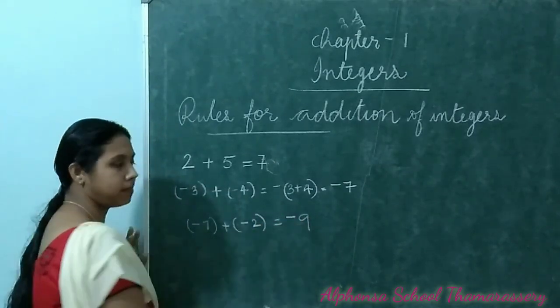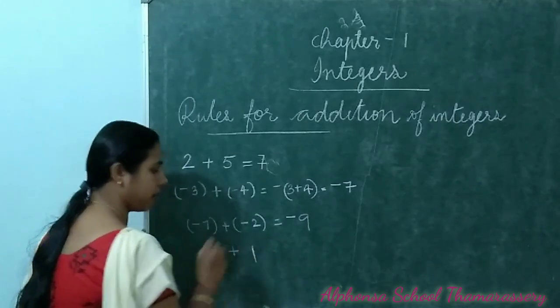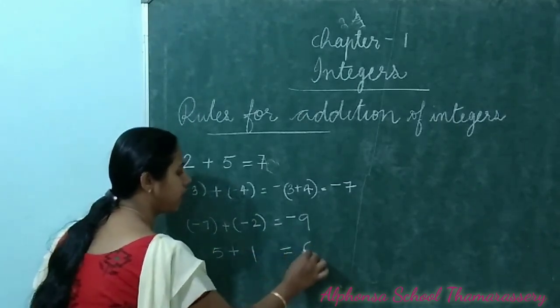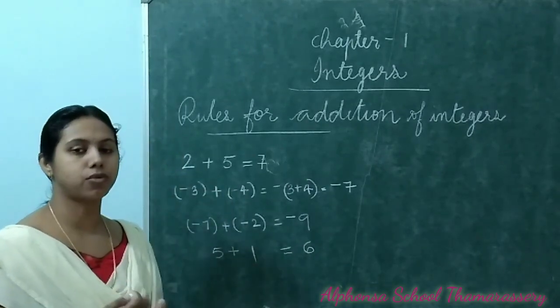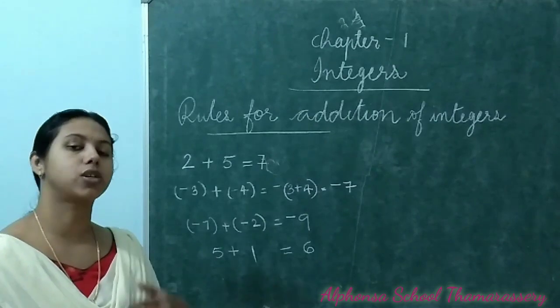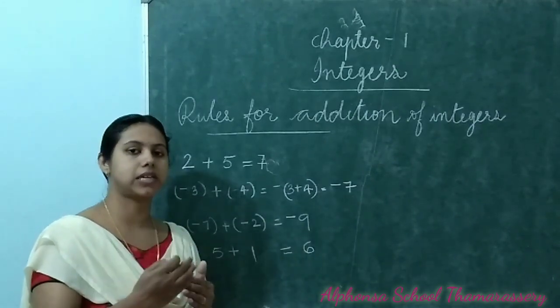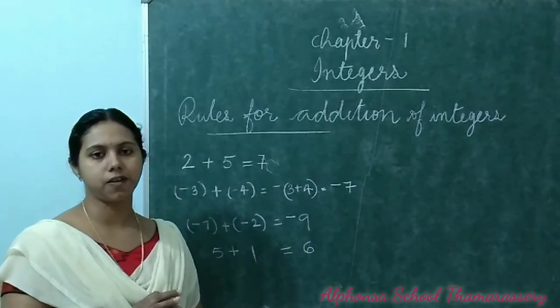So you get the answer minus 9. And 5 plus 1, both are positive integers, so just add the numbers. 5 plus 1 is 6. So the first condition is when adding two positive integers or two negative integers, just add the numbers. If the integers have the same sign, just add the numbers and put the respective sign.